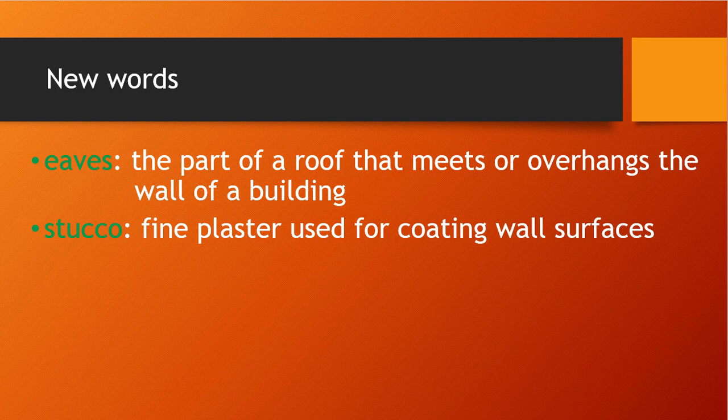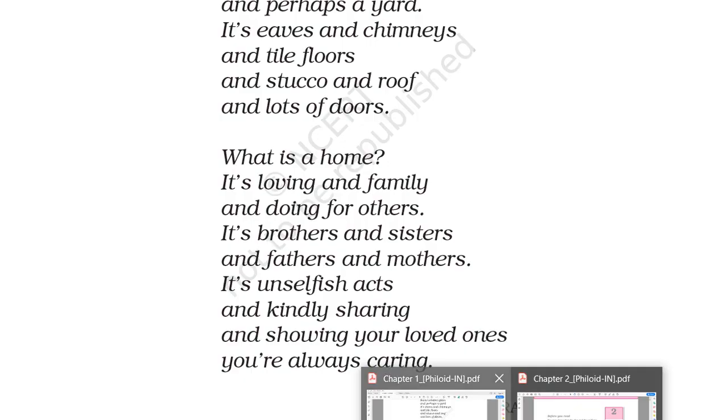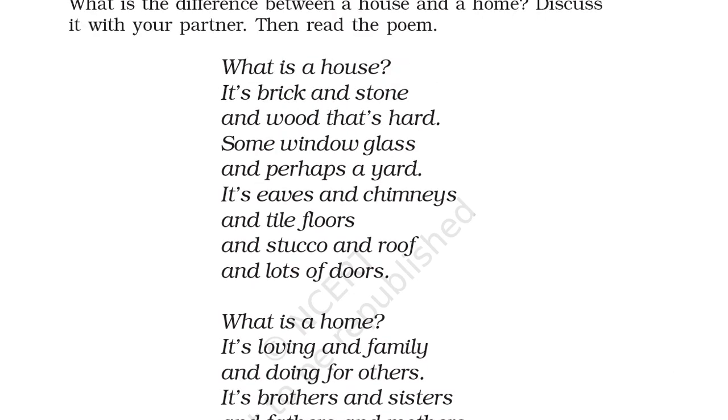So eaves and stucco are words that will be difficult for you, so I have explained them. That we call a house. So a house is made up of brick, stone, wood, window glass, yard, and there will be eaves, chimney, tile floor, stucco, roof, lots of doors. With that it will be prepared.